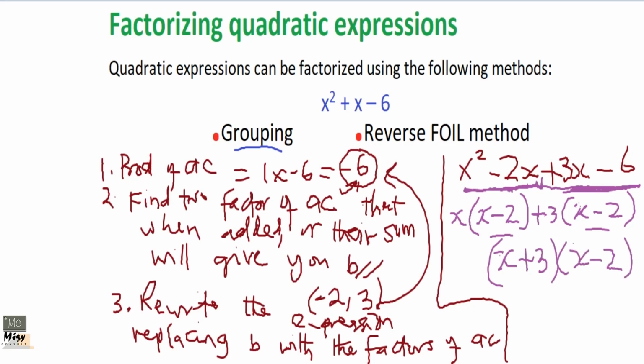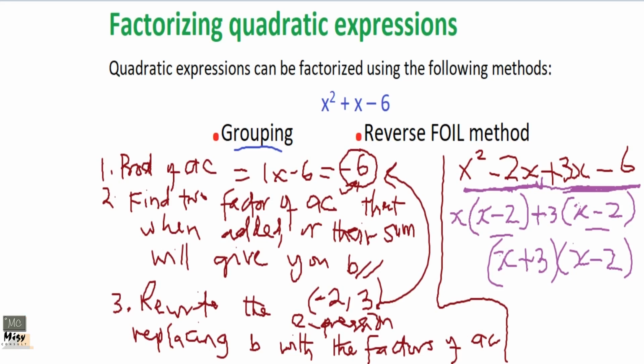X minus 2. Okay, so that is how we use the grouping to factorize our quadratic expressions. Okay, is that okay? That is fine.